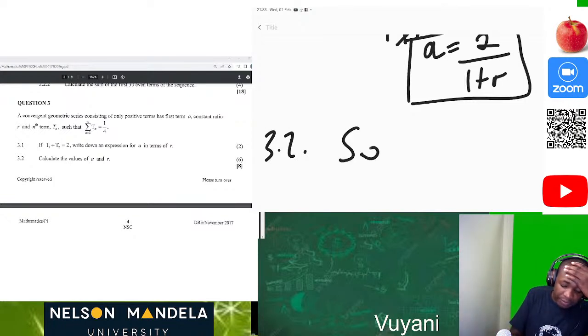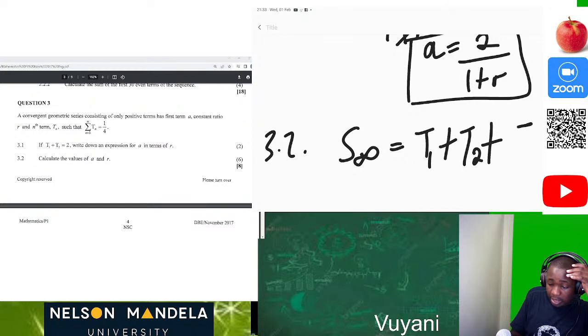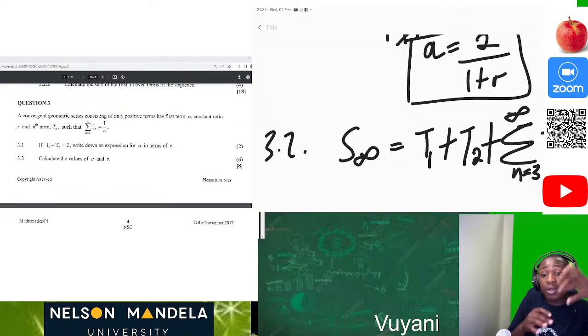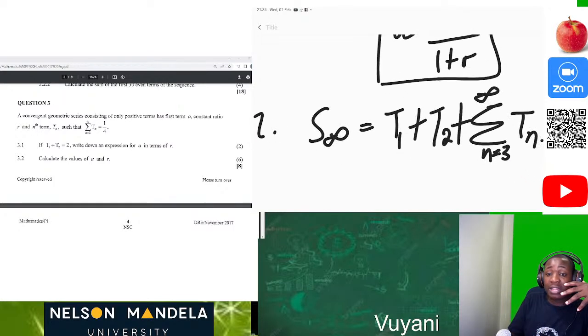So the sum to infinity can be equal to T1 plus T2, plus the sum from n equal to 3 to infinity of Tn, which we were told in this question is 1 over 4. So our sum to infinity is equal to, this part we said it's equal to 2.